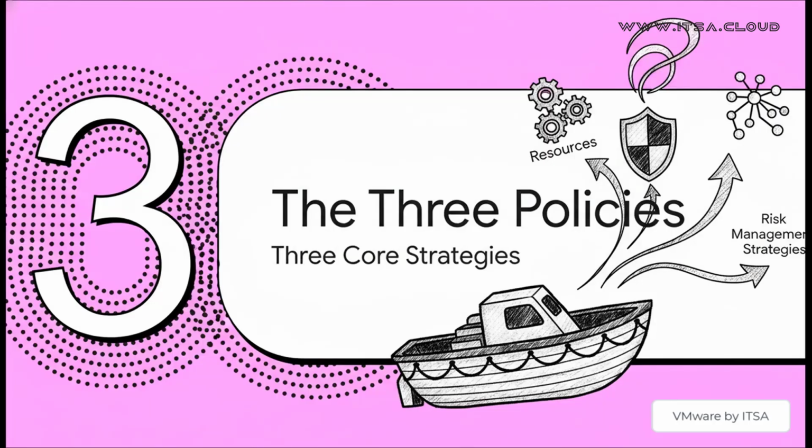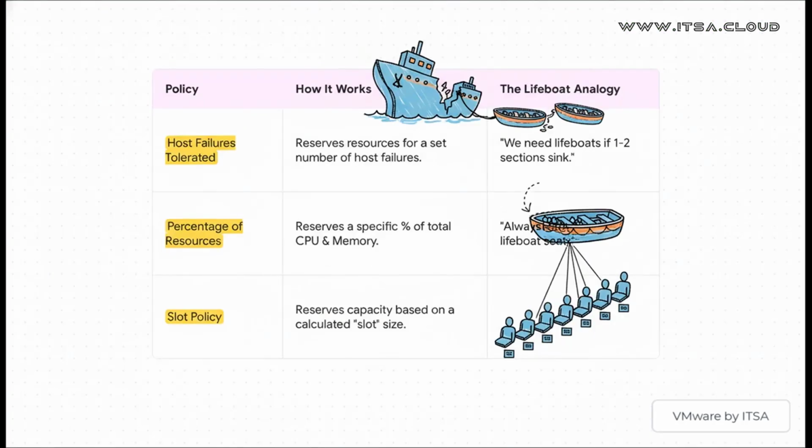Now, there isn't just one single way to enforce this lifeboat policy. Nope, vSphere actually gives you 3 different ways to go about it, each with its own strategy for managing your resources. Let's take a quick look at what they are. This table does a perfect job of putting it all together. First up, you've got host failures tolerated. This is where you just tell it, hey, I need to be able to survive 1 host failure, or maybe 2. It's like saying, we need enough lifeboats in case 1 or 2 sections of the ship sink.